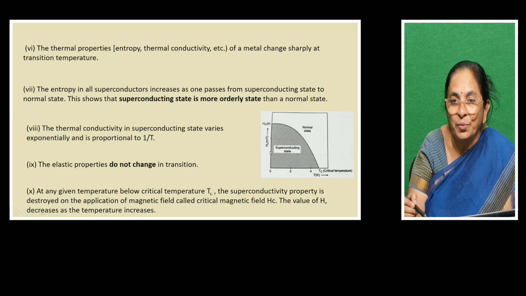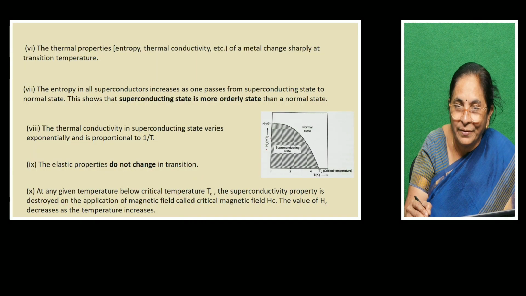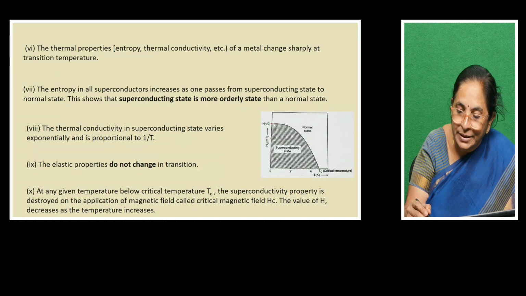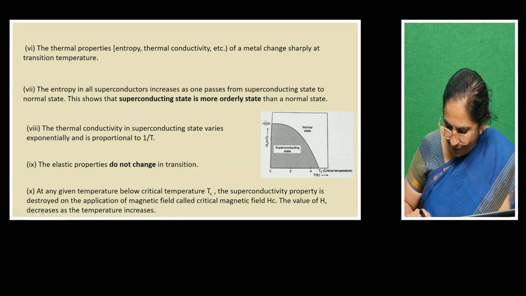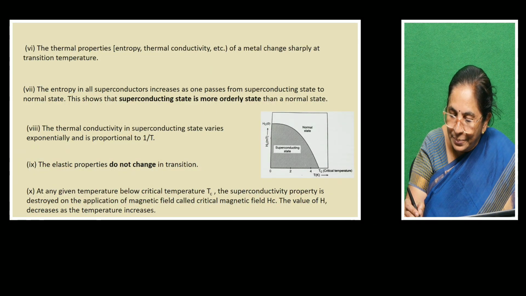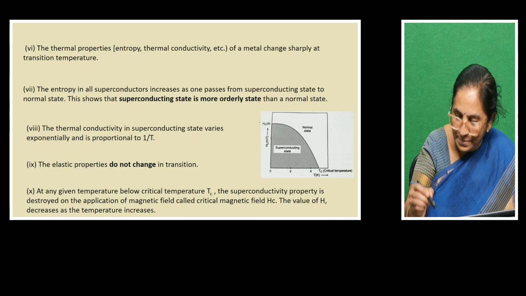What is that? When it is in the superconducting state and if you apply a magnetic field, you see that when you increase the magnetic field at a particular magnetic field, the substance gets transitioned from the superconducting state to the normal state, and that magnetic field is called critical magnetic field. The temperature below which it is in the superconducting state is called critical temperature. This is critical magnetic field.